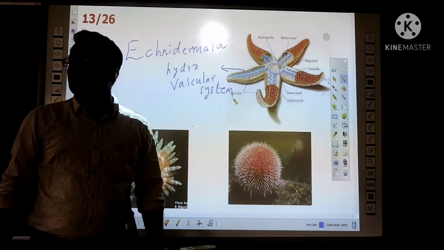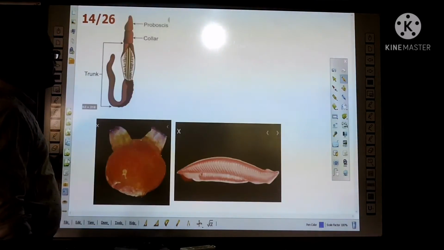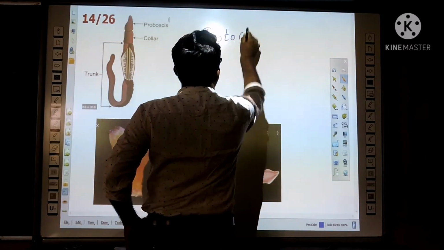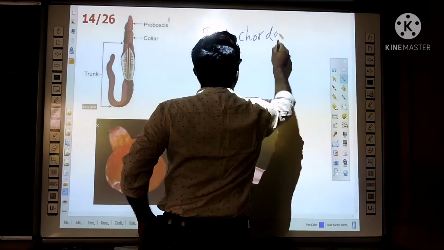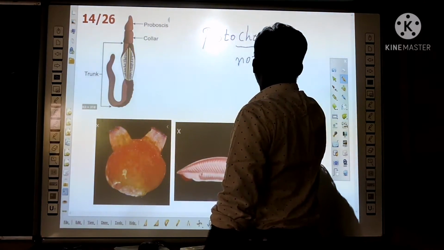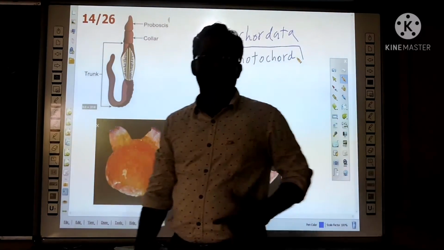Understand? After invertebrates, the next one is Protochordata. Chordata means having the notochord. Notochord means vertebral column, backbone.